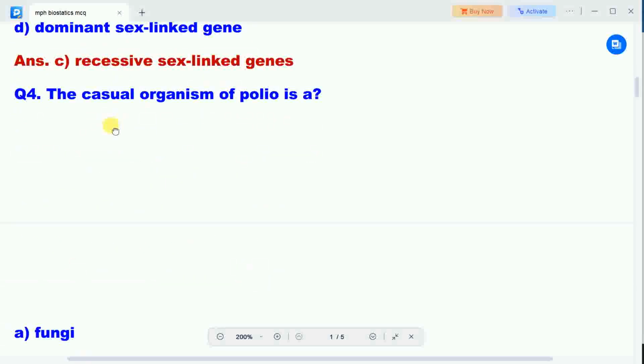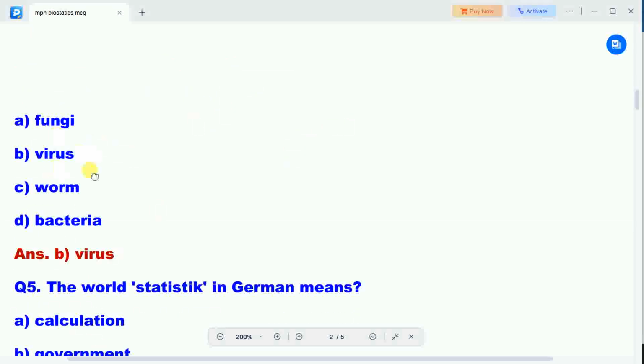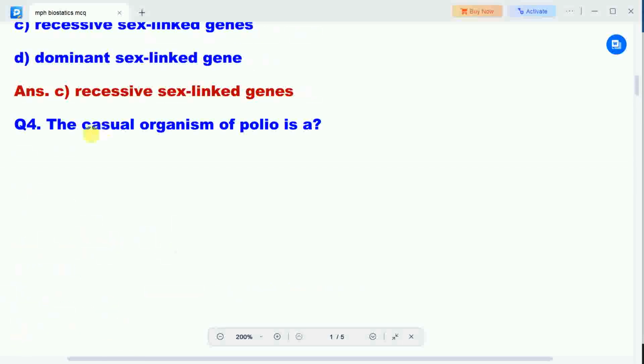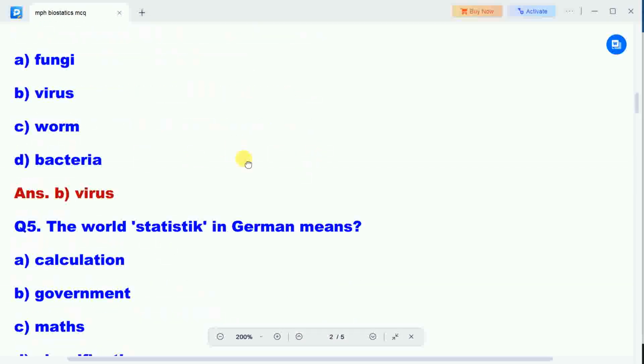Next question is, the causal organism of polio is a. Options are fungi, virus, worm, bacteria. Correct answer is virus. So the causal organism of polio is a virus.